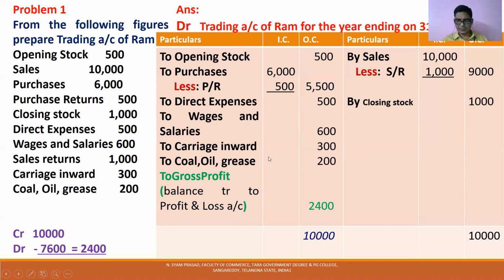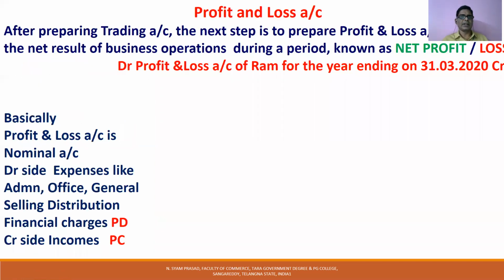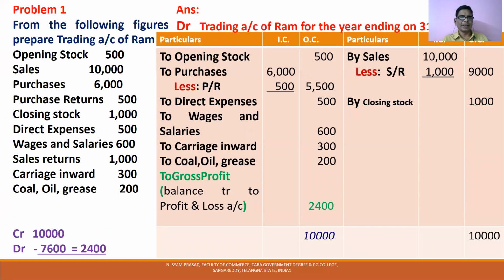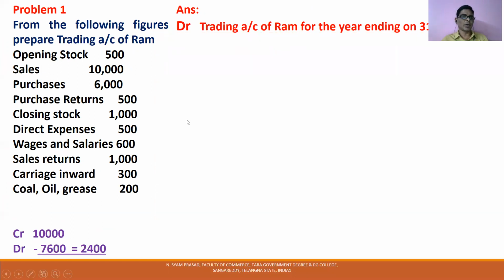You have to remember all these by writing trading account 10 times. Next, we will have profit and loss account. But until and unless you are familiar with trading account, don't rush to profit and loss account. First you write 10 times and you practice this one or two times. Then practice the problem in your notes.